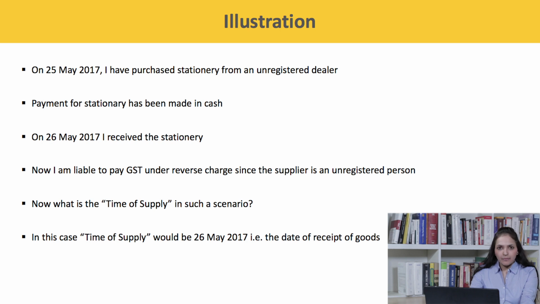So, in my example, the time of supply shall be 26th May 2017, that is the date of receipt of goods. Since I have made the payment to the supplier in cash, according to the provisions, the date of payment shall be the date of entry in the books of accounts or the date of debit in my bank account.